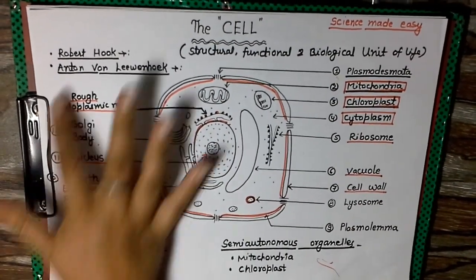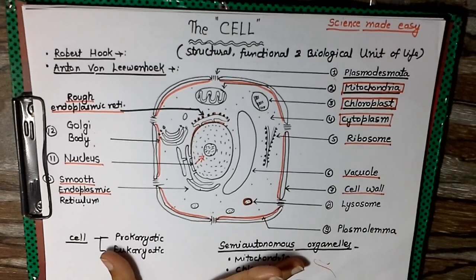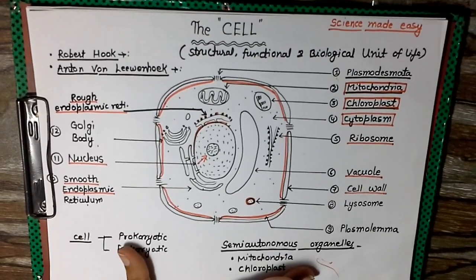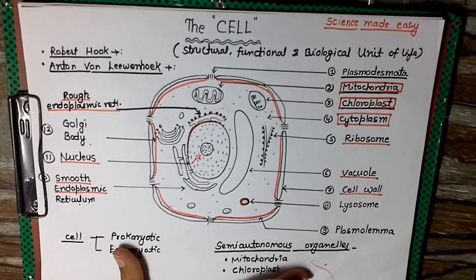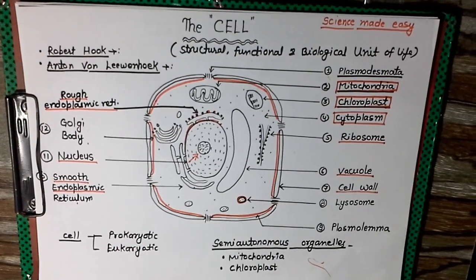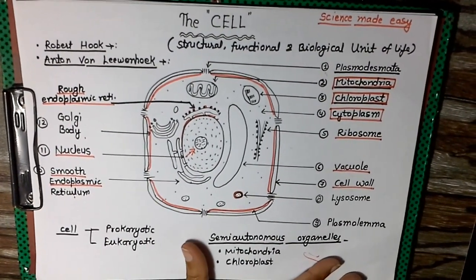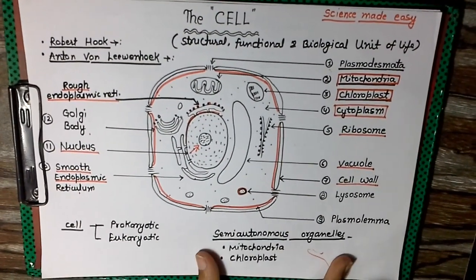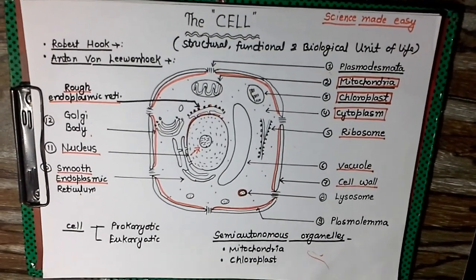So this is all about the various organelles in the cell and their general functions. Here we take a simple typical cell for the description of the organelles, and we will discuss the topic of semi-autonomous organelles in our succeeding video.